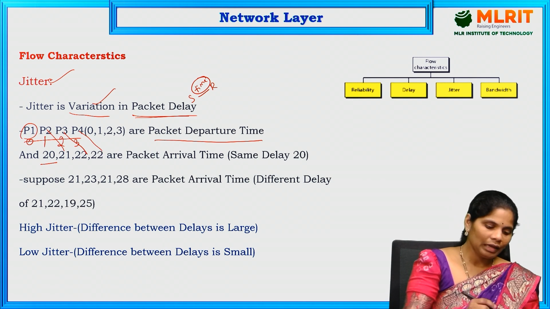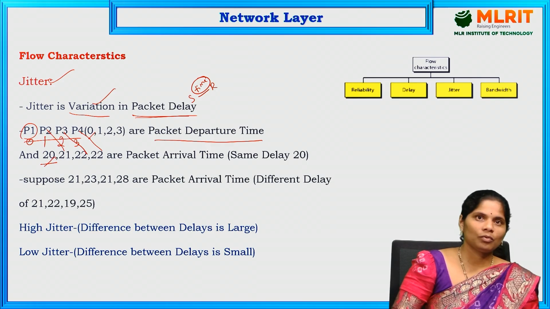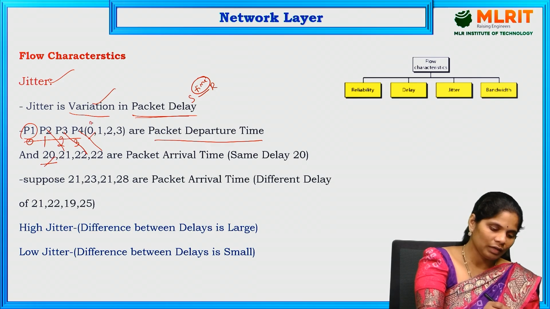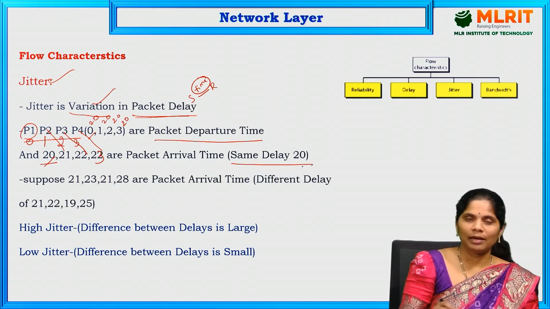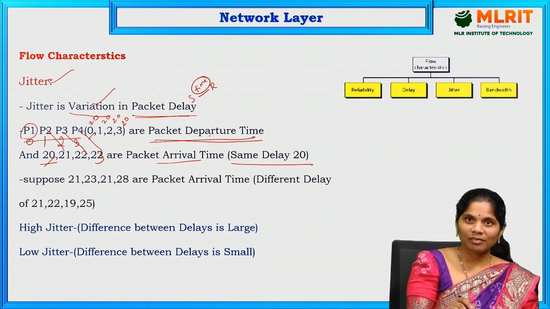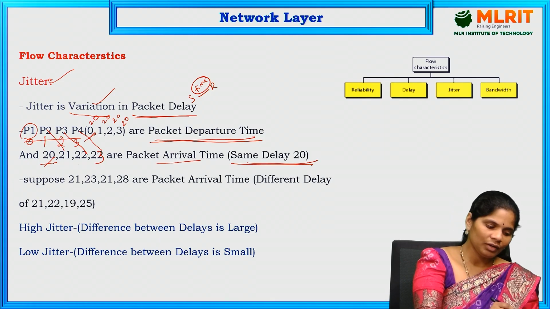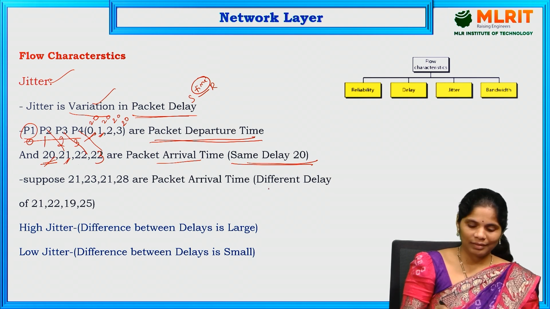Here the delay is the same. If we count arrival time minus departure time, 20 minus 0 is 20, 21 minus 1 is 20, 22 minus 2 is 20, and 23 minus 3 is 20. It is the same delay. If a packet starts at 0 and is received at 20, and starts at 1 and is received at 21, it follows the same delay.